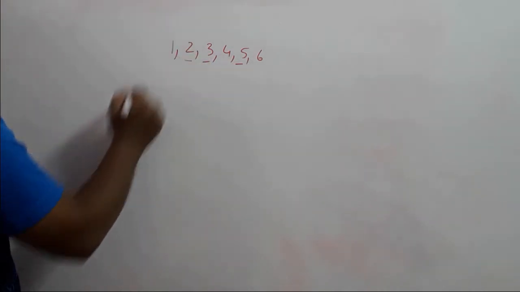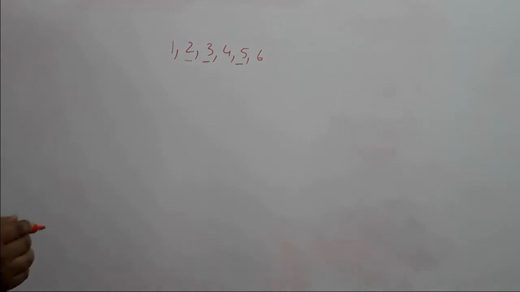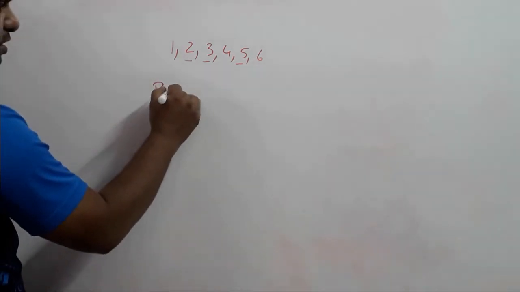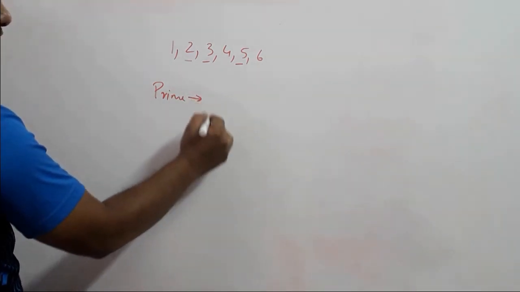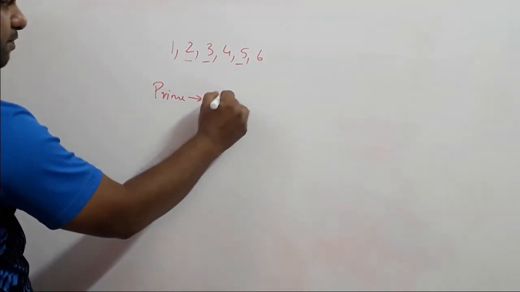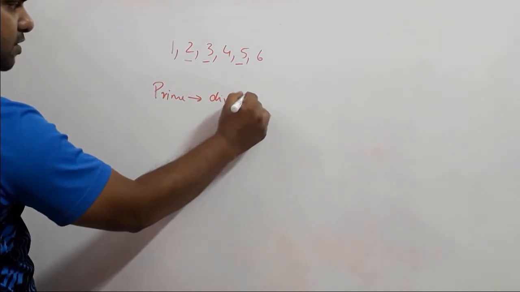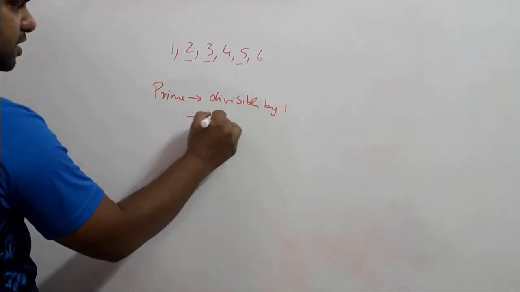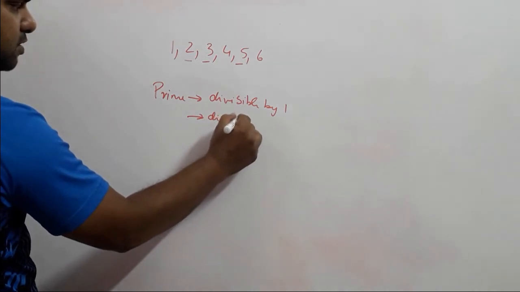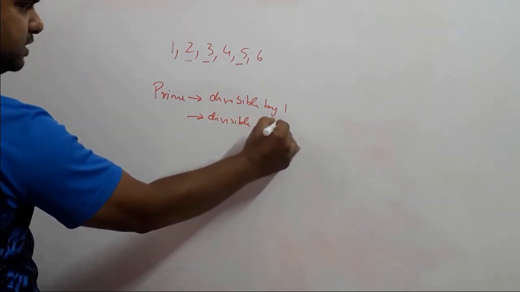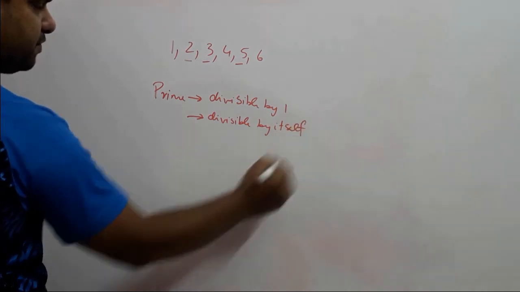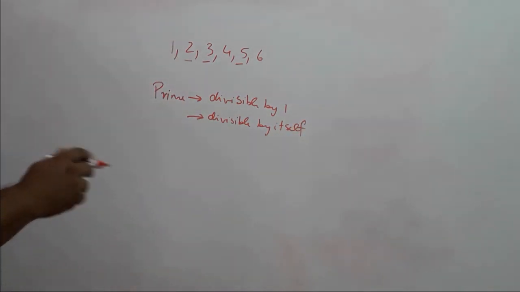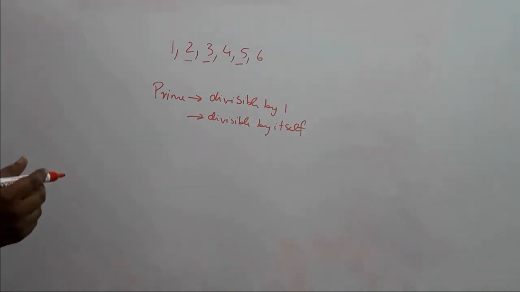Why is 1 not a prime number? Because it does not fulfill both conditions. To be a prime number it should be divisible by 1 and it should be divisible by itself. Over here the number itself is 1, so it is divisible only by itself.